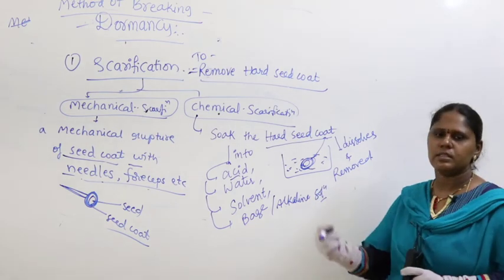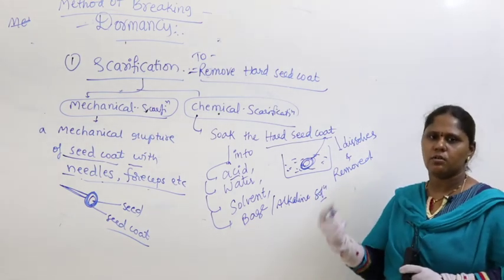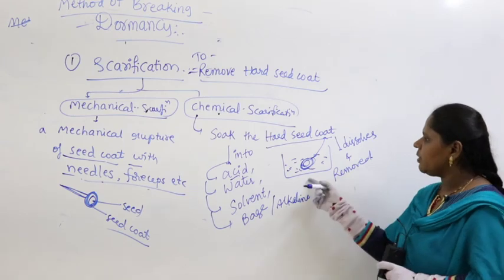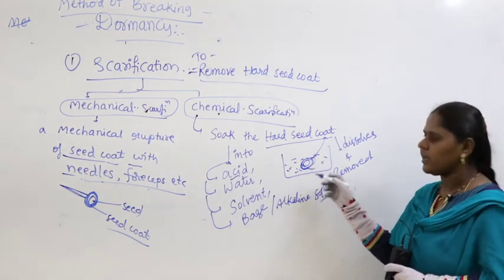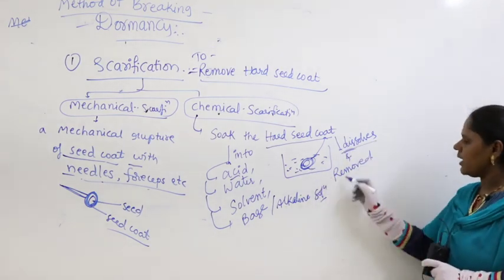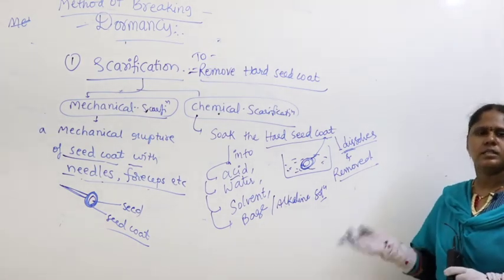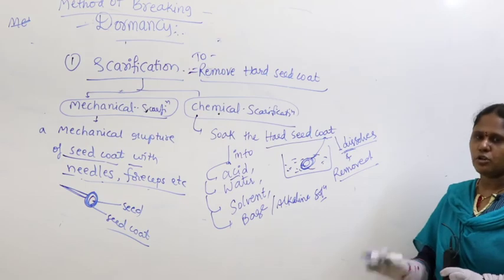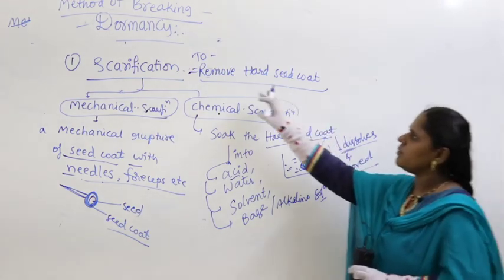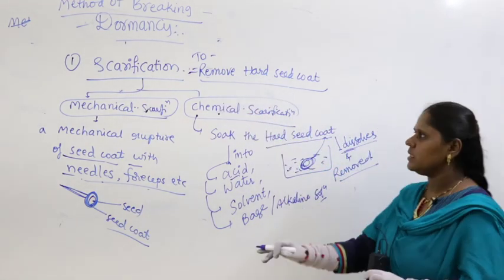Then slowly the seed coat gets dissolved into the surrounding solution. Thereby, what happens? The hard seed coat dissolves and gets removed. Now when you keep the seed in the soil, the seed will undergo the process called germination. This is one of the methods to break dormancy.